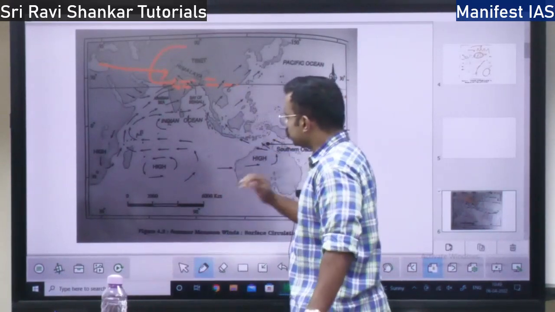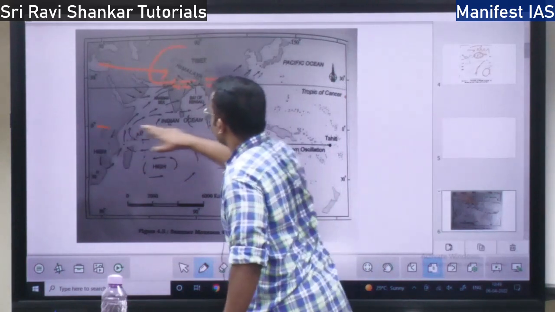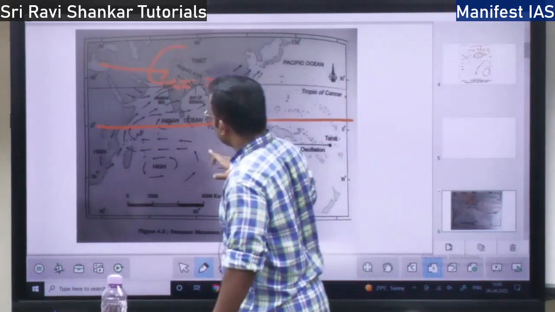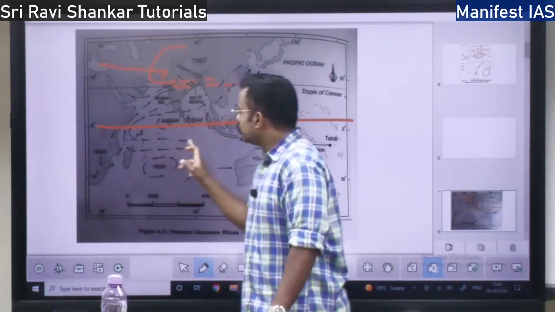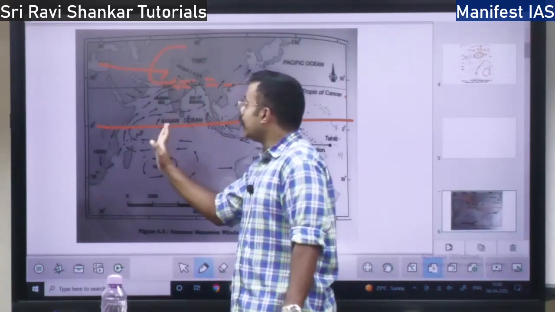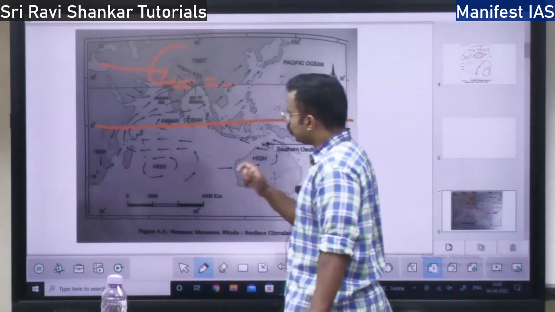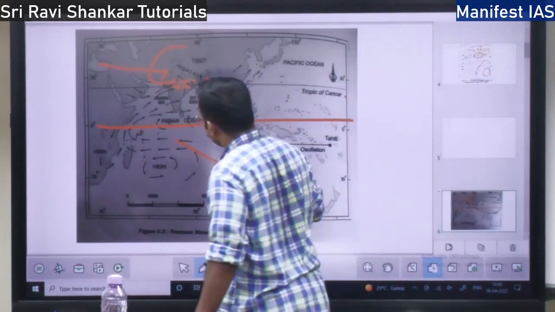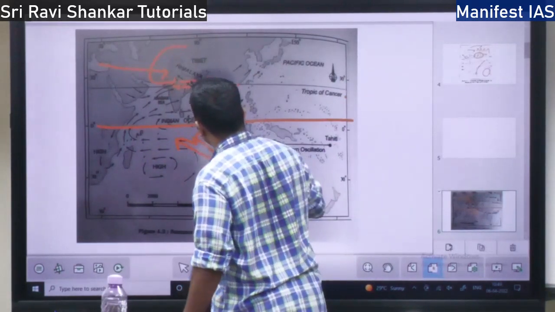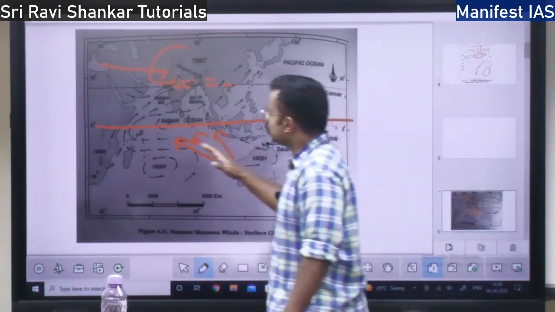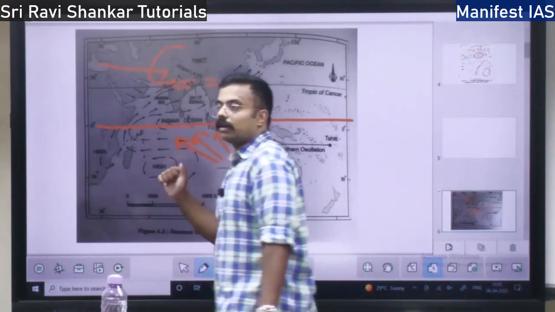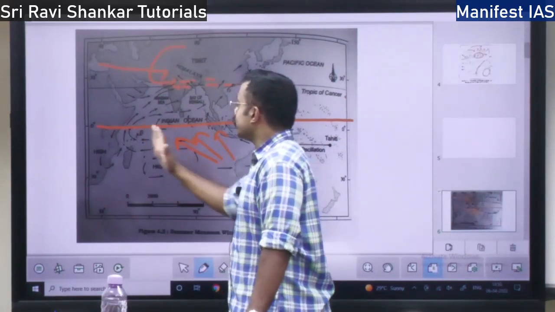So what happens? If you have the equator here, whatever easterly wind is there crosses the equator and blows. So actually, see, here it is easterly. So the wind will be blowing like this below the equator, right? From the eastern region, trade wind. So once it crosses the equator, it will change its direction.